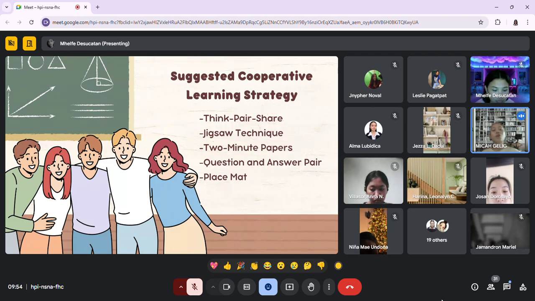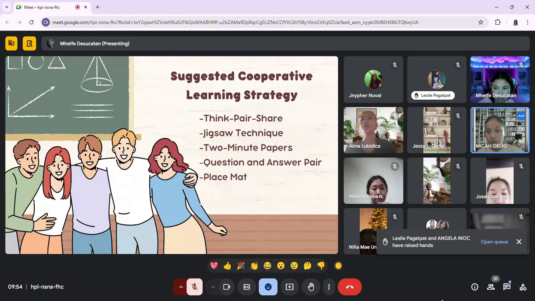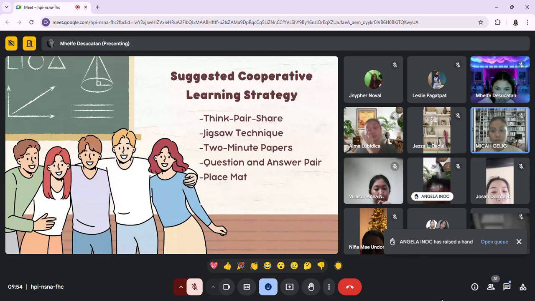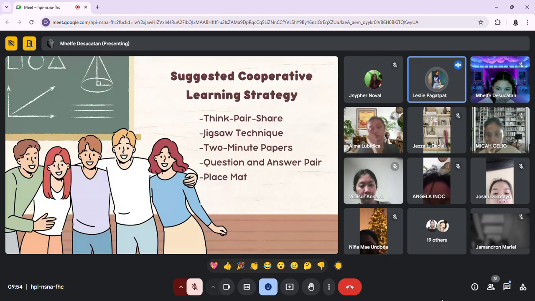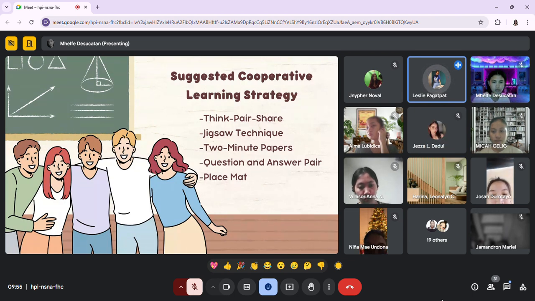Then next we have 2-minute papers. So can I have... okay, Miss Pagatpat, share your idea. I guess 2-minute papers is simply a student writing for 2 minutes on a given topic or question. Then when the 2 minutes end, they share and discuss their ideas in pairs or small groups. That's all.